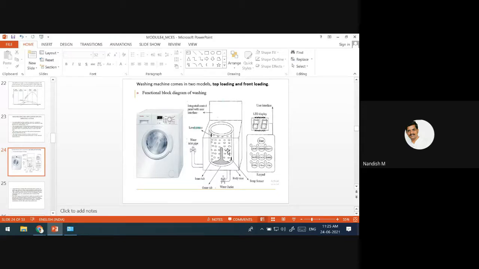If you have observed top loading and bottom loading, if you have not, please go and check in the washing machine how it moves. It will bring the cloths from the bottom to the top.